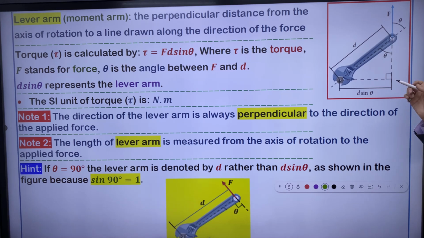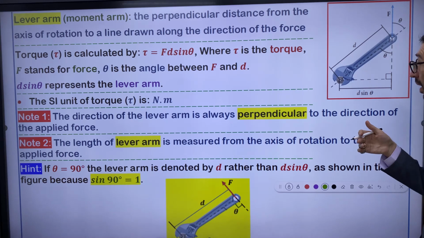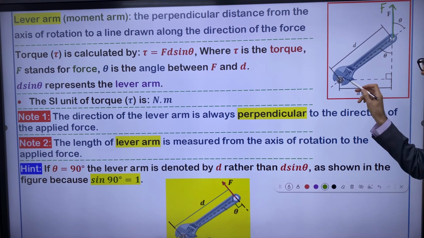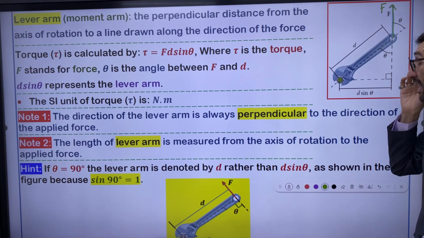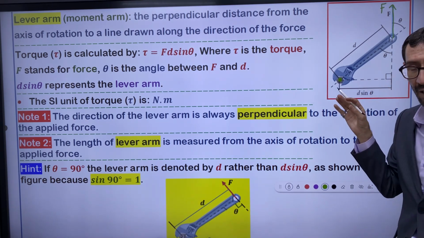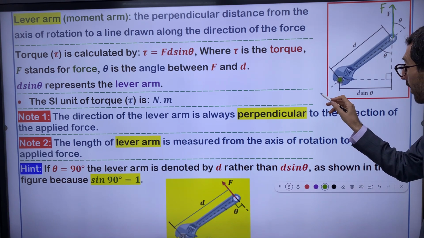Whenever the person uses the wrench, they apply a force at the end of the wrench. This is the position of force, F. The center of the nut is the axis of rotation.